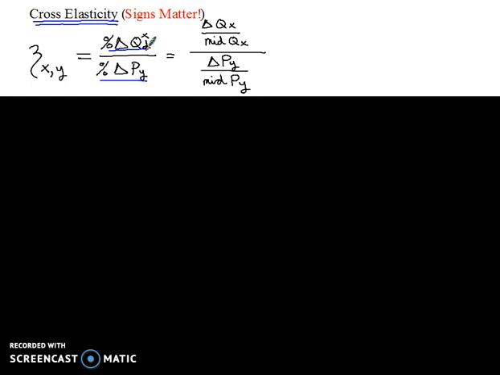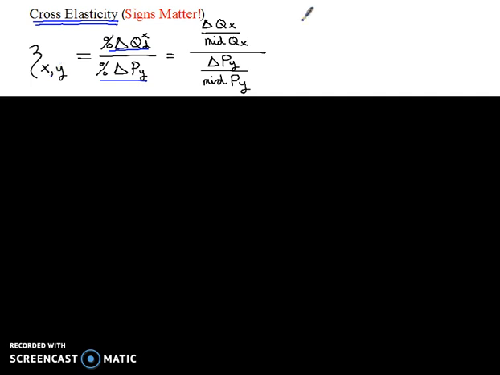So instead of saying, how does a change in the price of Pepsi affect the quantity of Pepsi that people buy, we're now going to say things like, how does the price of Pepsi affect the amount of Coke that people buy? So we're going to cross from looking at the price of one good to the quantity of another good. The way I have it written here, we have the cross elasticity of some good X and some good Y. That's the cross right there.